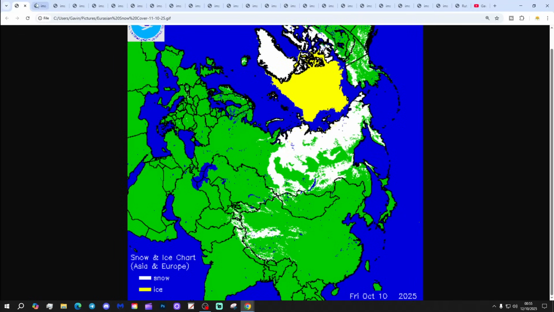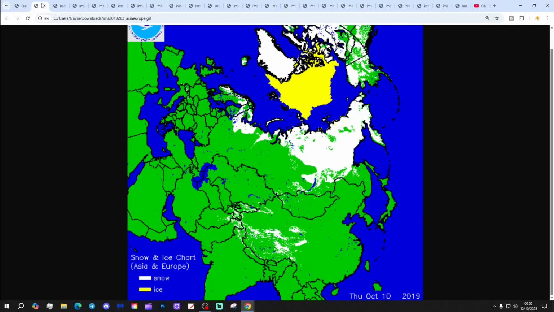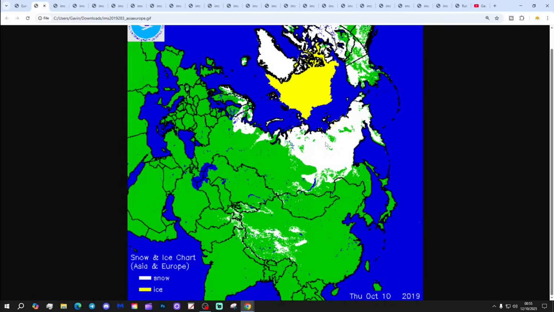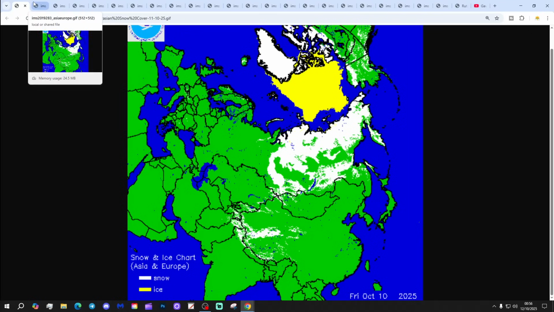We're behind 2019, especially so for Scandinavian snow cover. We hadn't actually got some snow cover into Scandinavia by this point in 2019, which we don't have now. And of course, as we get further on, we also will be looking at Scandinavia and Nordic regions. But at the moment, there's not much going on there, so there's no point focusing on that. But I would say probably a bit down in total coverage, but the areas covered are very different in 2019 compared to 2025.